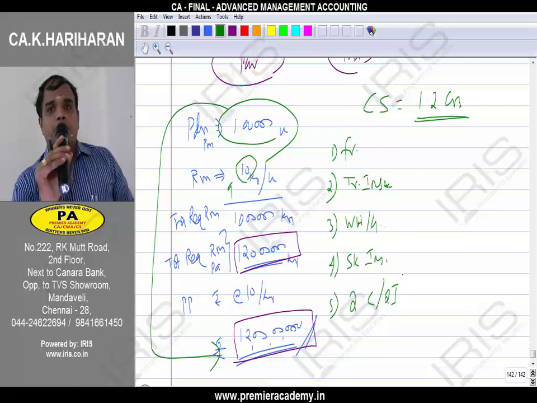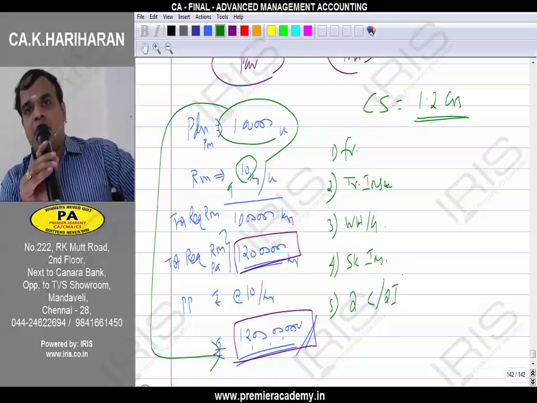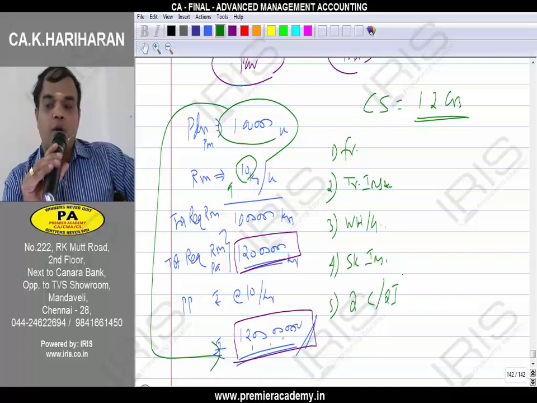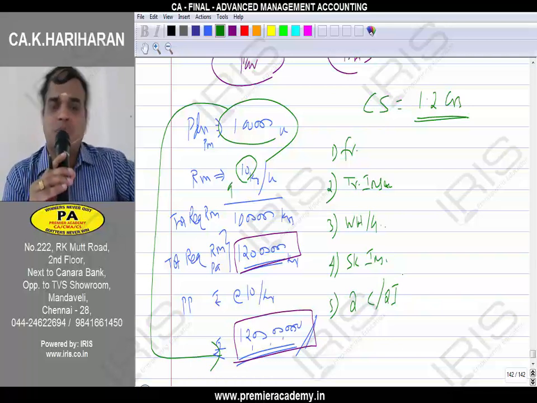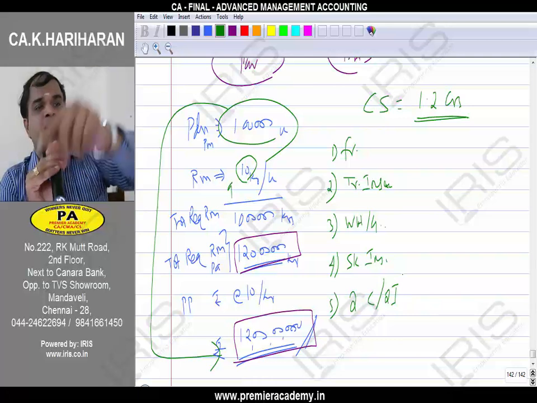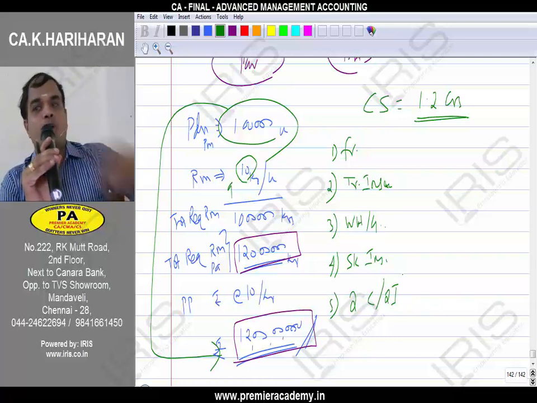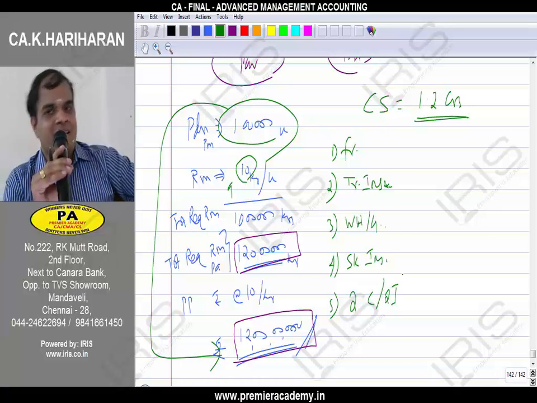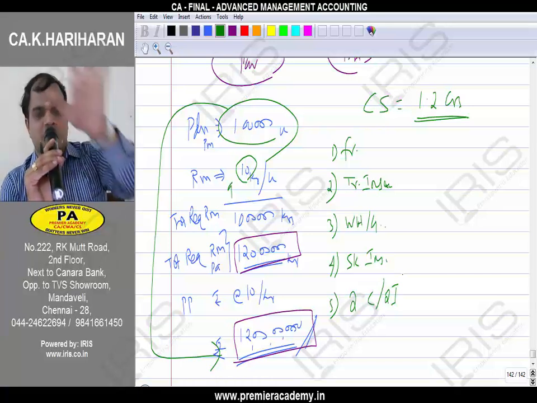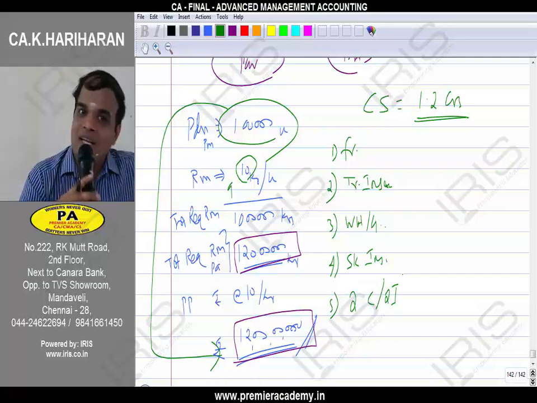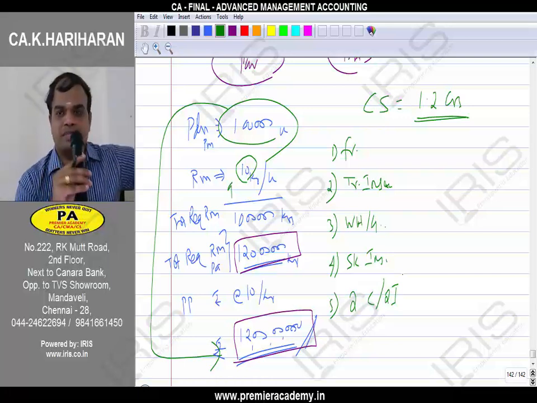Previously, if I purchased the product, I had to worry about its quality, whether everything is good or not. Now this headache is transferred to the supplier. If the quality of the product is not good, I am going to reject the agreement or contract. So you are going to be the loser. You will lose business to the extent of 12 crores. So to avoid that, you will send only quality product.